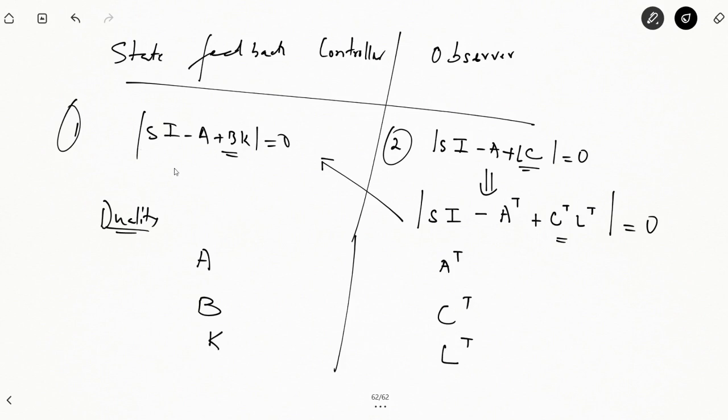By looking at these two characteristic equations, we can say that the A matrix in the state feedback controller system will be A transpose in the observer feedback matrix.